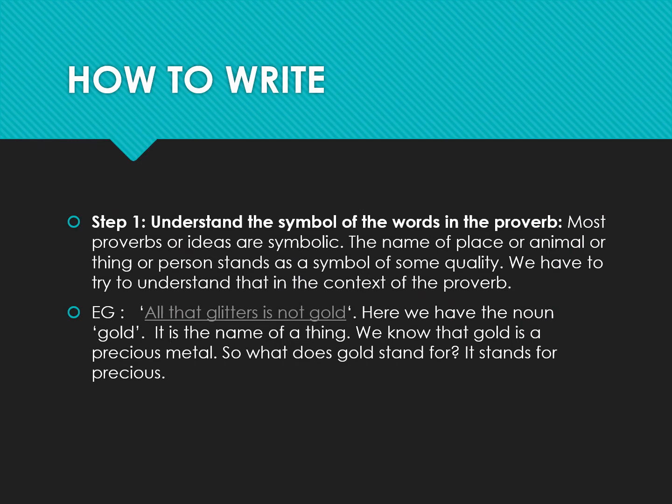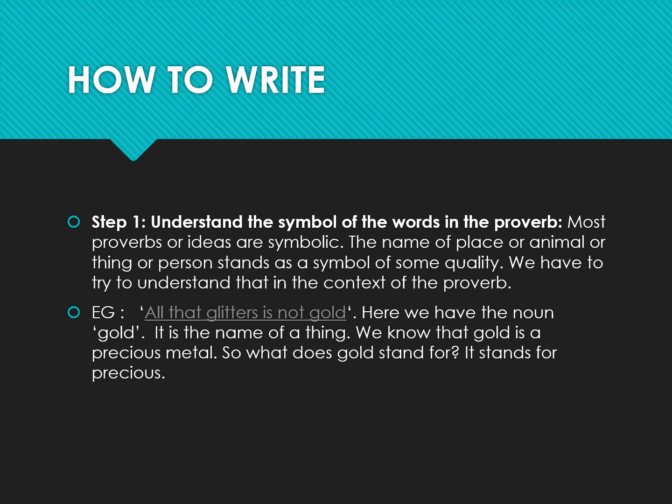Now, how to write it? Step 1. Understand the symbol of the words in the proverb. Most proverbs or ideas are symbolic. The name of the place or animal or thing or person stands as a symbol of some quality. We have to try to understand that in the context of the proverb.